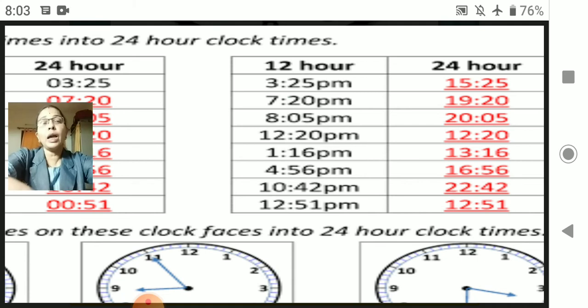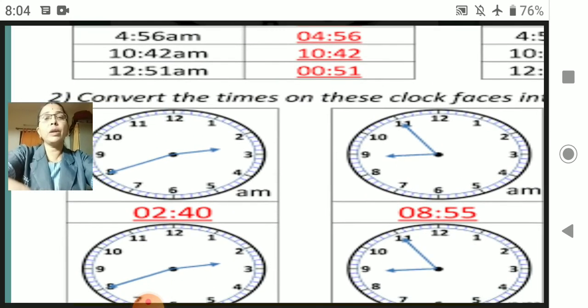12 plus 8 will become 20. Now here you will not do 12 plus 12. 12:20 PM is after the noon, so actually 12 hours 20 minutes have passed. But when it is AM, then you will subtract. So 1:16 PM, 12 plus 1, like that you have to go on for PM and AM. Now here you see the clocks.